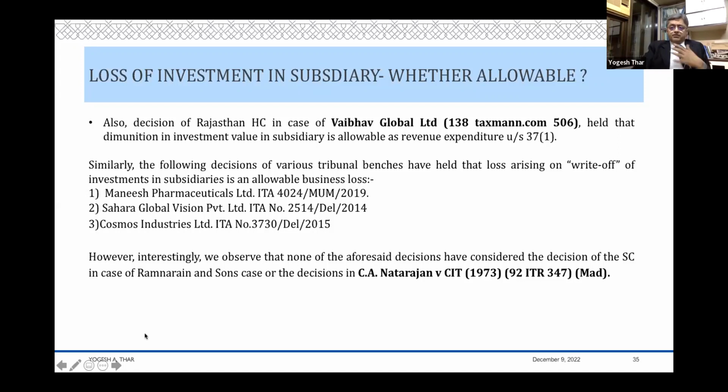To conclude my view on the subject, whatever the controversies are, I think there is really speaking no controversy, because you have a larger bench decision of the Supreme Court in Ram Narayan which says that it's on capital account. Following that, I guess that the profit or loss on sale of investment in a subsidiary will have to be on capital account, not revenue. But yes, you have these decisions, and therefore, in fit cases, one may like to take advantage of it. It's a different matter.